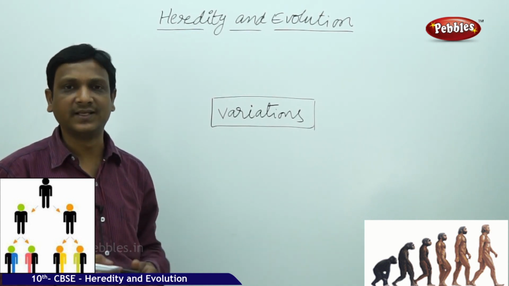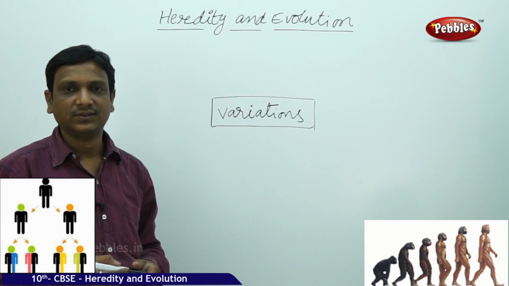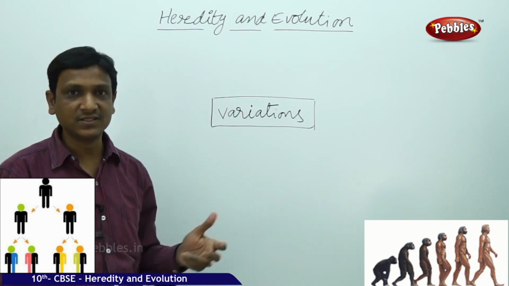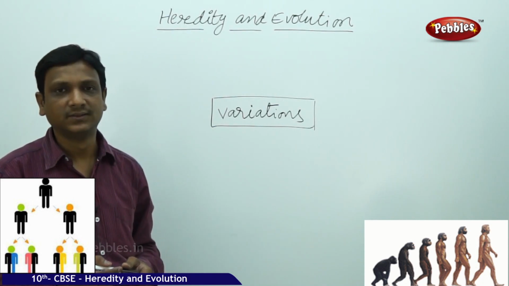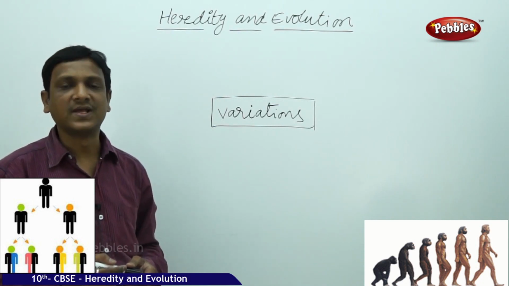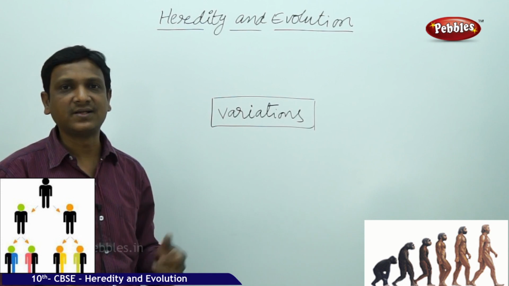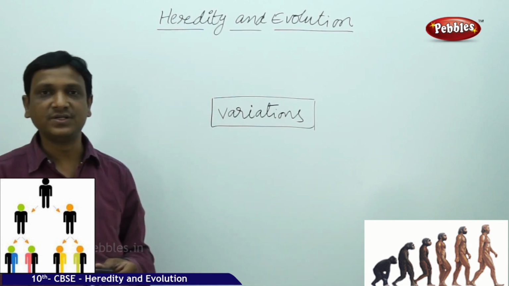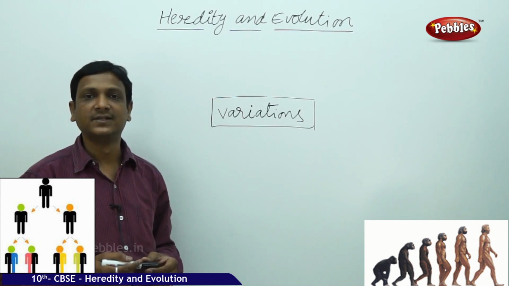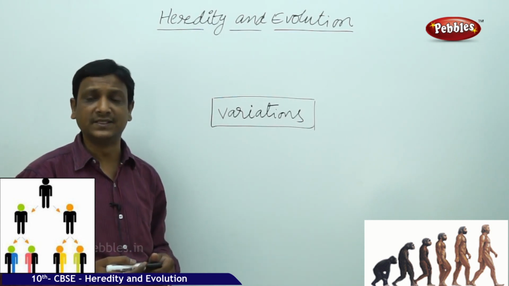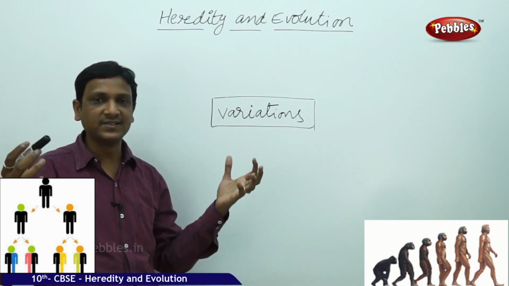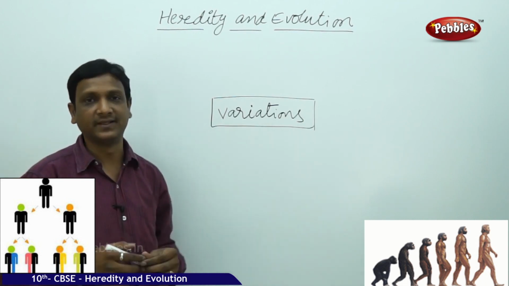How many species are there? There are thousands and thousands, millions of species on this planet. The scientists haven't yet identified the whole number of species present on this planet. Still, they are finding some new species every day. So how has this much diversity come onto this planet?